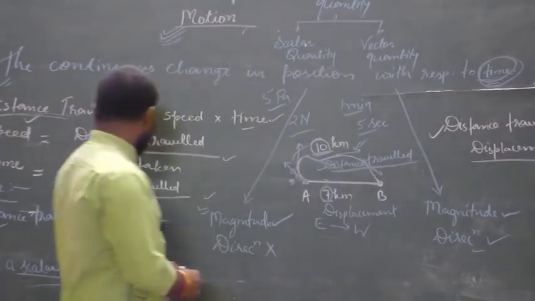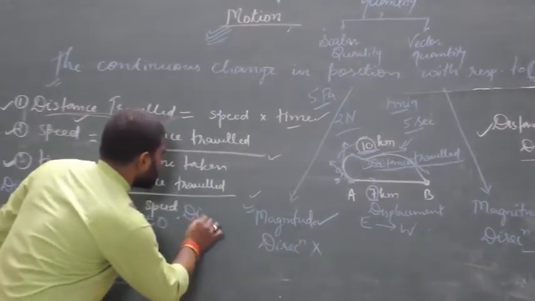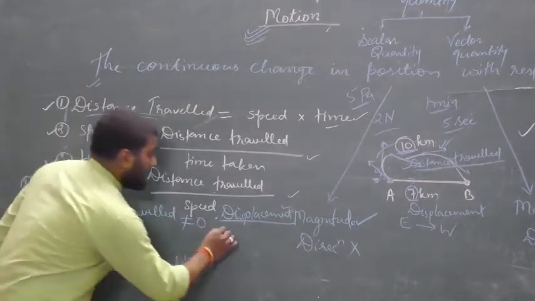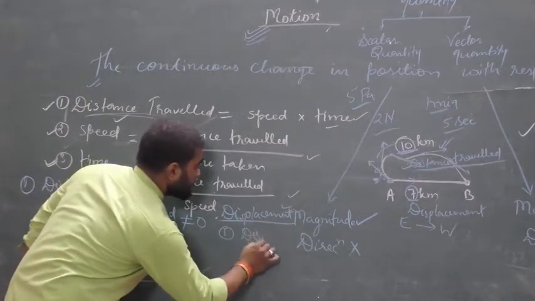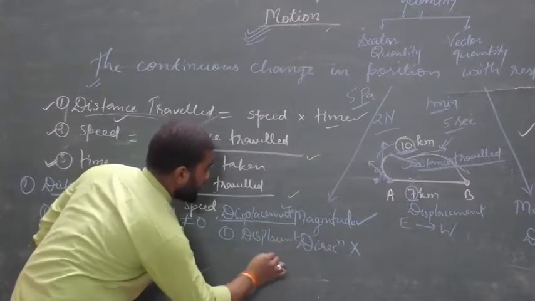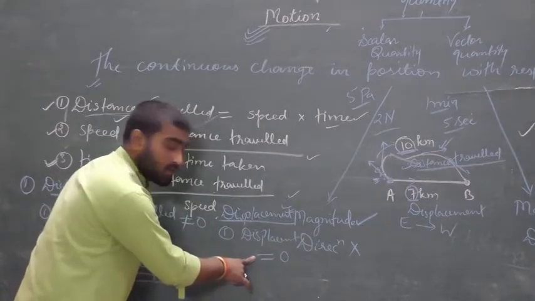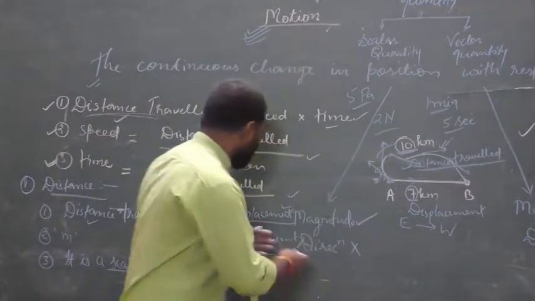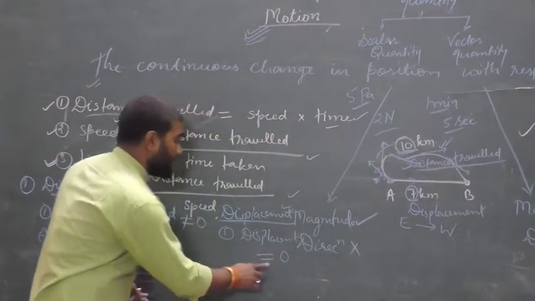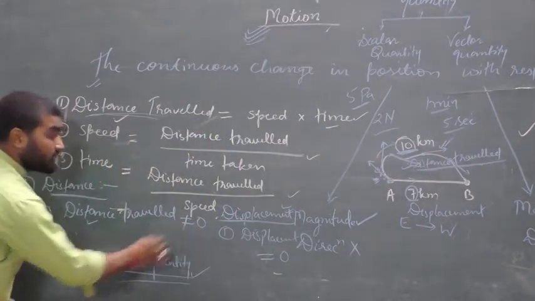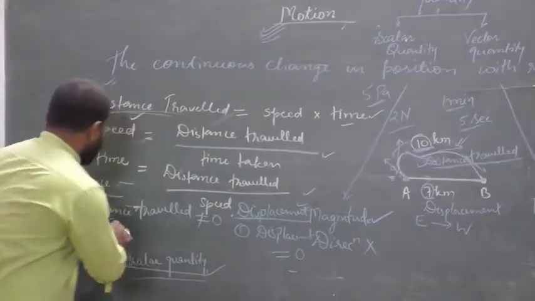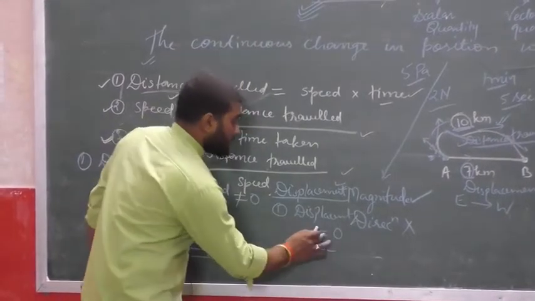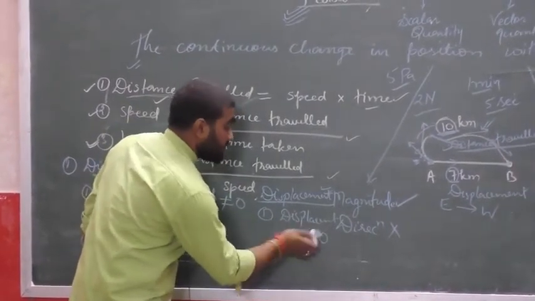Okay, so displacement can be equal to 0. It can be, not always. It can be 1 meter, 2 meter, 10 kilometer, 100 kilometer, or it can also be equal to 0. But in the case of distance traveled, it can never be equal to 0, because if distance traveled were 0, then motion would not be possible. So the first factor of displacement is, it can be equal to 0.